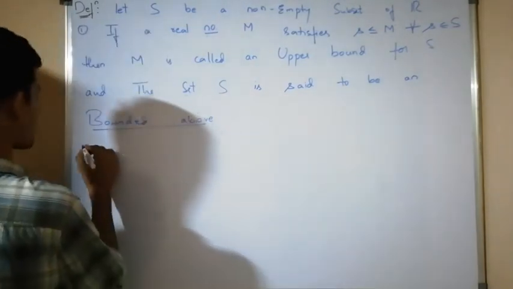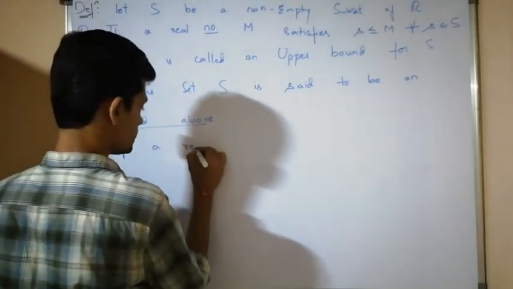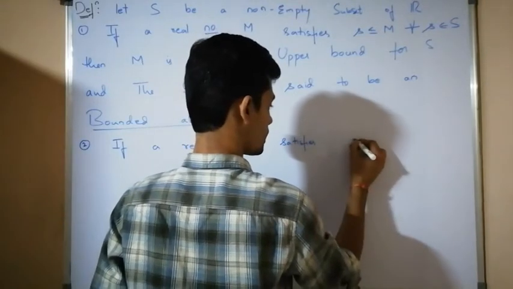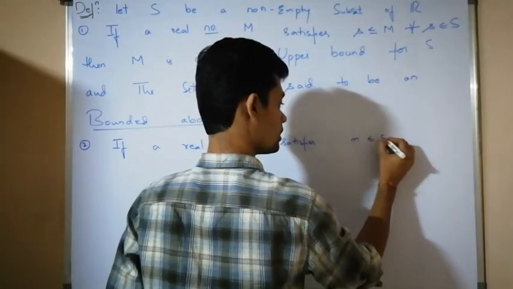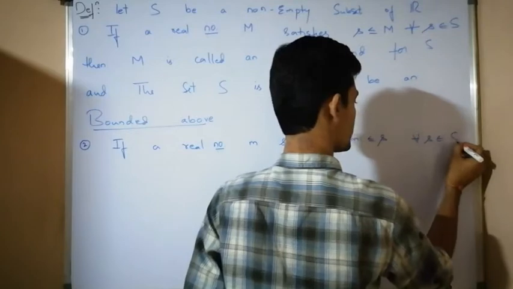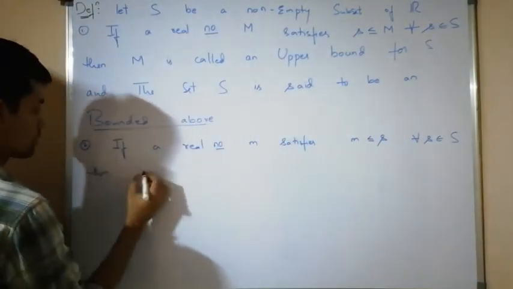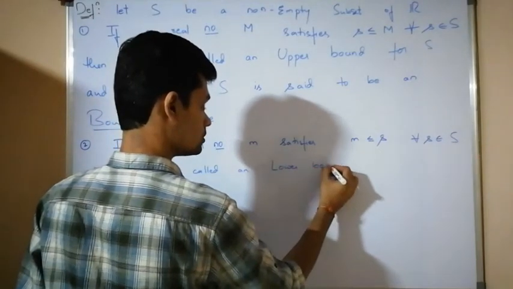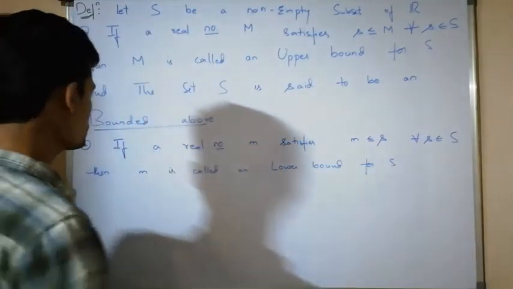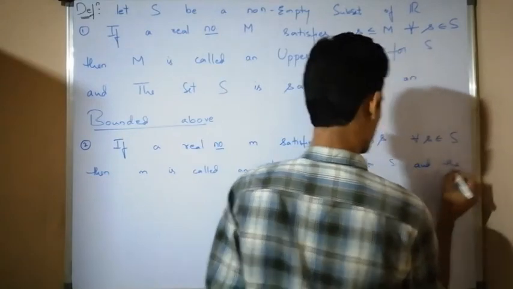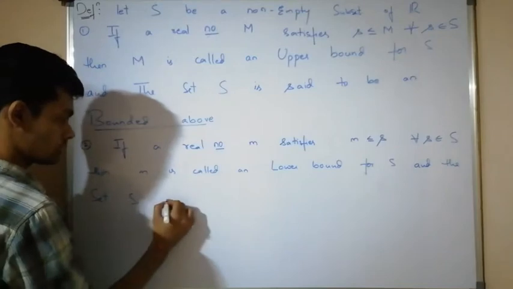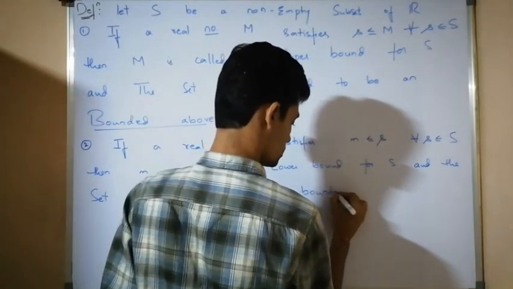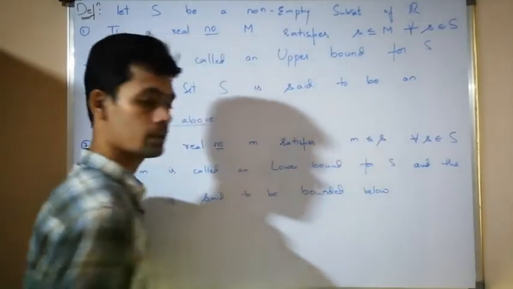Now the second definition. If a real number small m satisfies small m is less than or equal to small s for all s belongs to the set capital S, then small m is called a lower bound for S, and the set S is said to be bounded below.